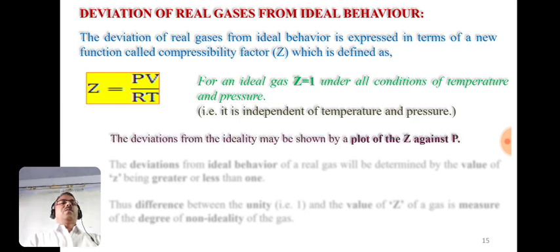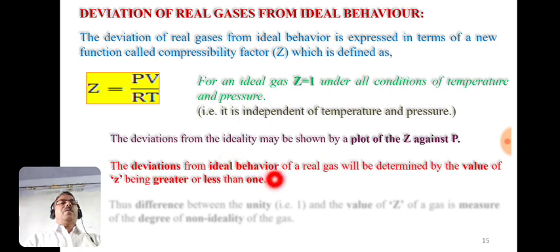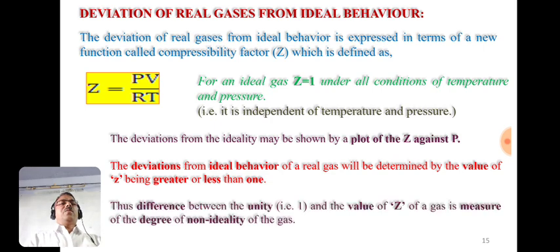The deviations from ideality may be shown by plotting a graph between the compressibility factor and pressure. The deviation of a real gas is determined by whether Z is greater or less than 1, and the difference from unity, that is 1, is a measure of the degree of non-ideality of the gas.